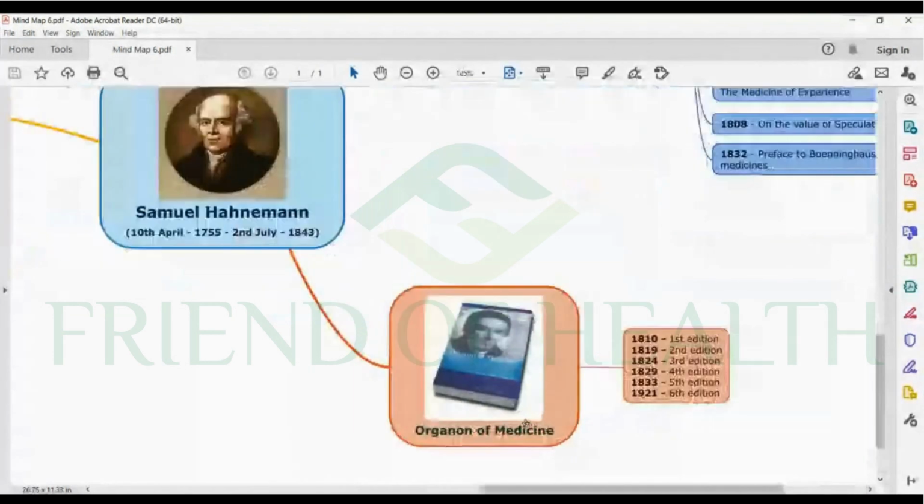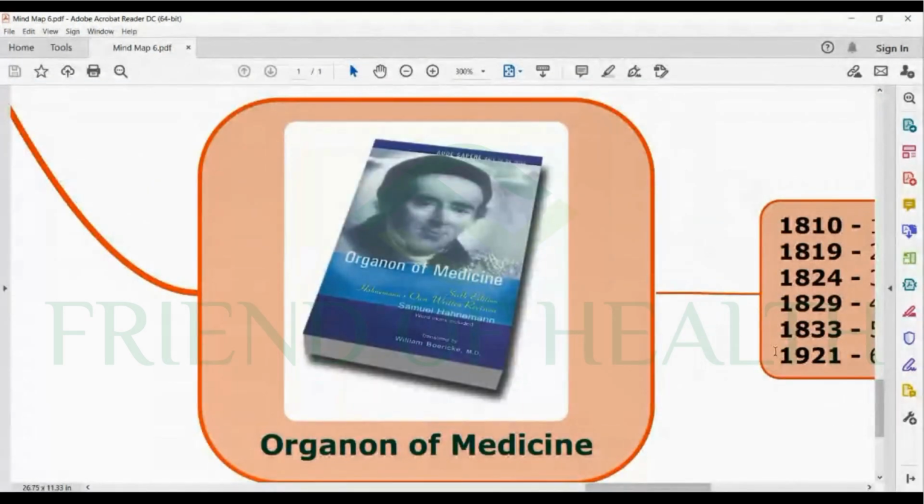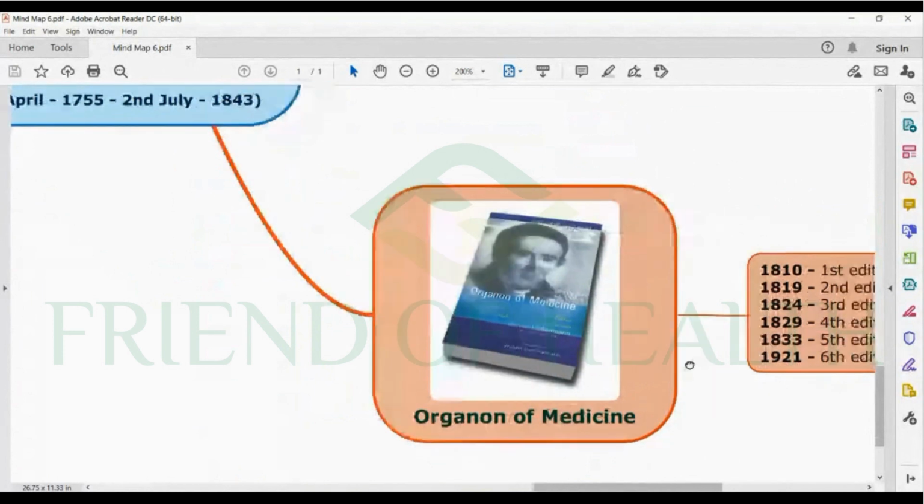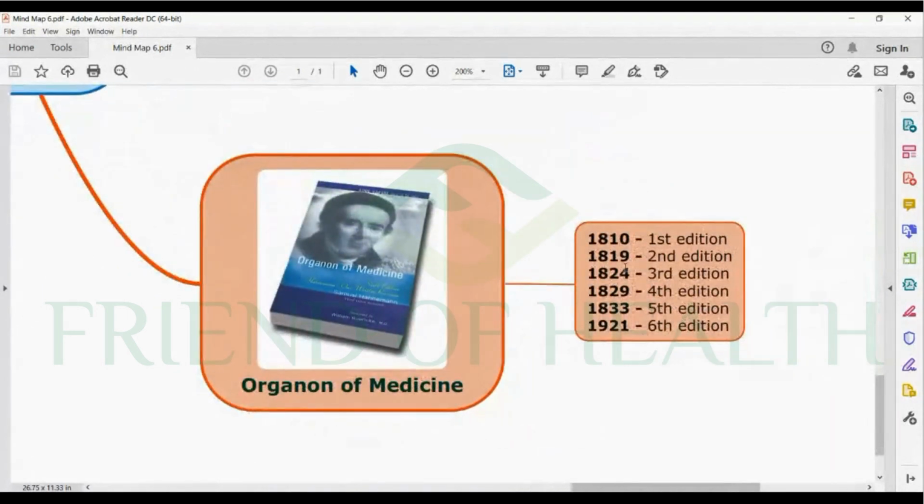So Organon of Medicine, 1810 to 1921, 6 editions. 1810 first edition, 1819 second edition, 1824 third edition, 1829 fourth edition, 1833 fifth edition, 1921 posthumous edition. That itself is a question. After the death of the master, posthumous edition, 1921 sixth edition.